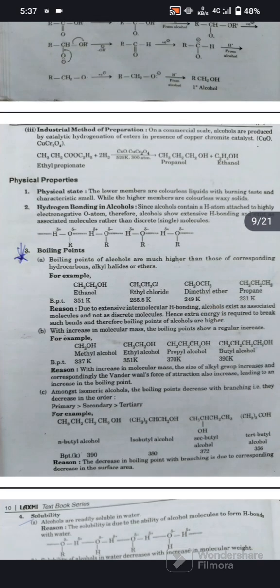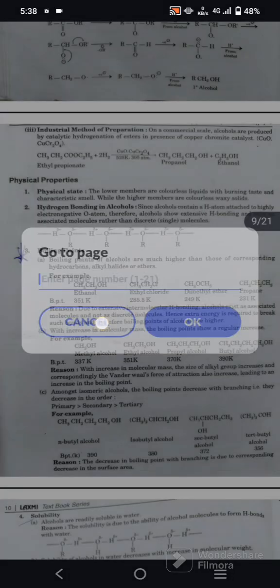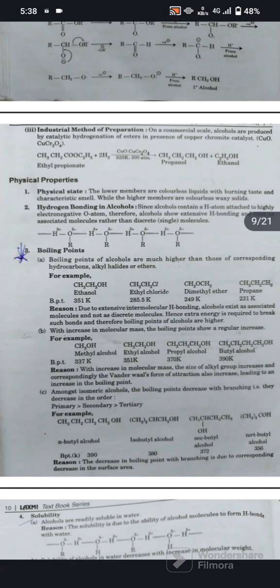This is because with increase in molecular mass, the size of the alkyl group increases and the corresponding van der Waals force of attraction also increases, leading to an increase of boiling point. Amongst isomeric alcohols, the boiling point decreases with branching. They decrease in this order: primary, secondary, and tertiary.